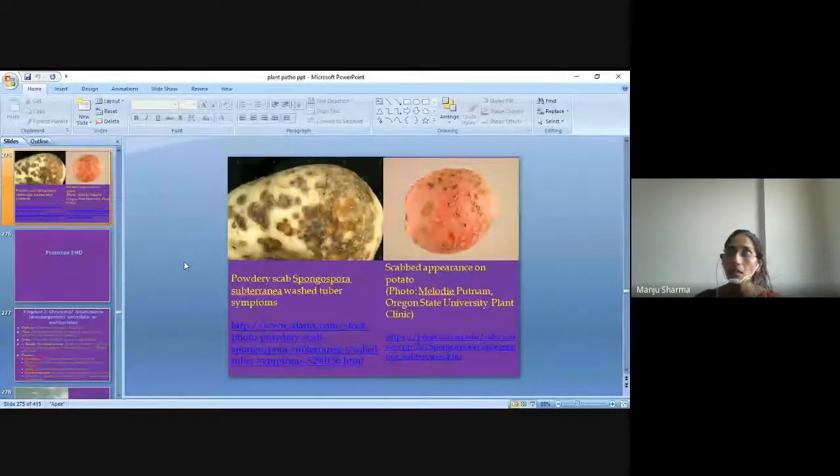The photo is from Oregon State University Plant Clinic. So this is all about the divisions of fungi.